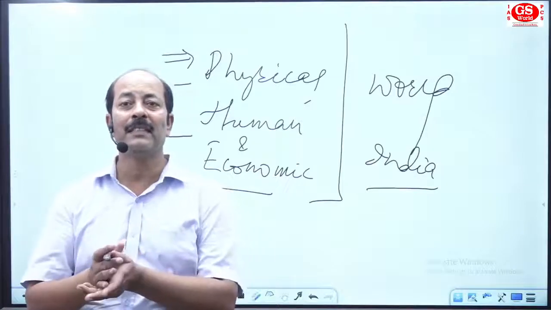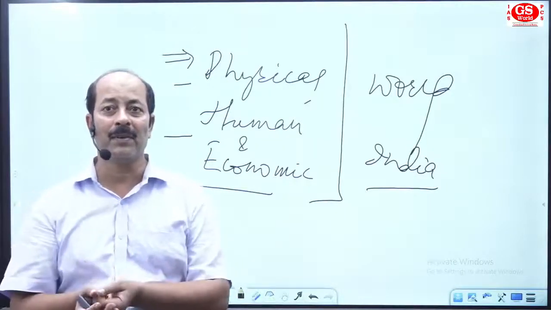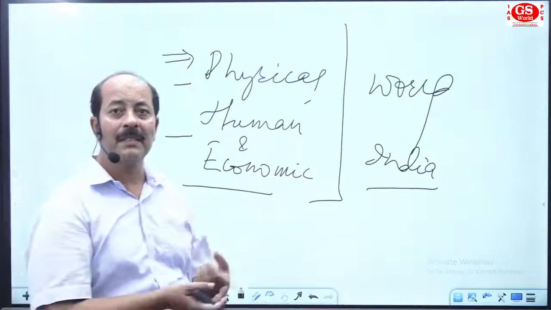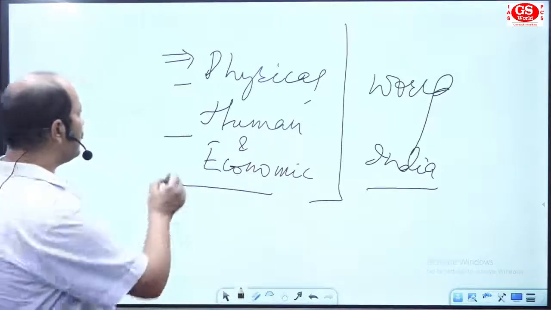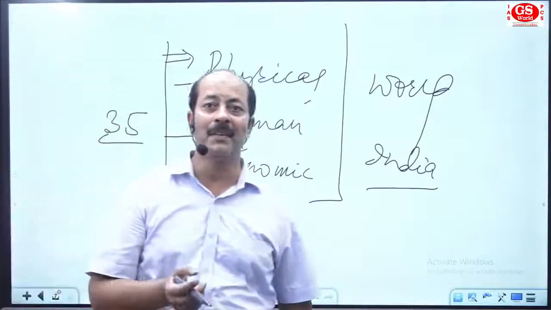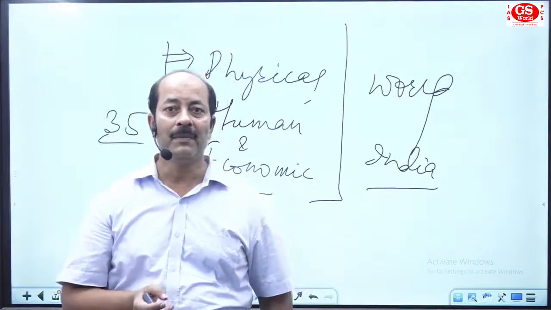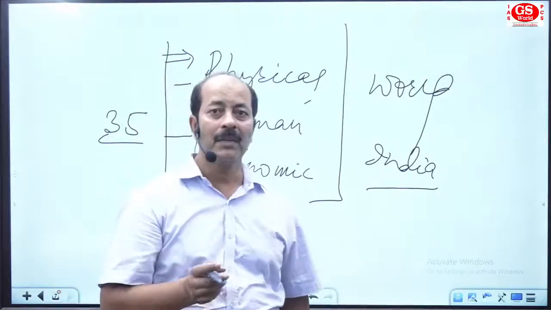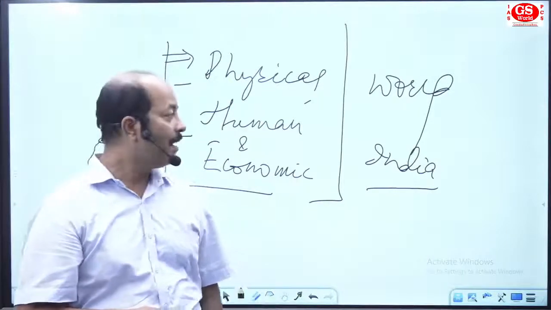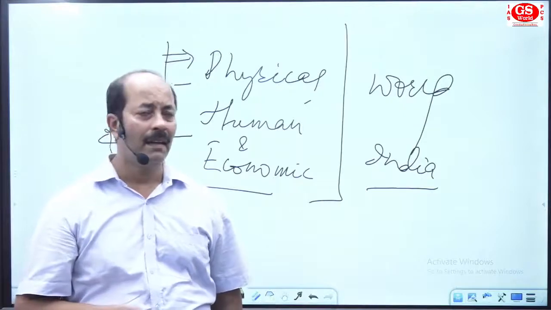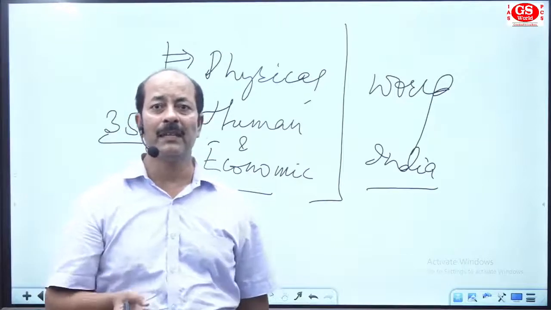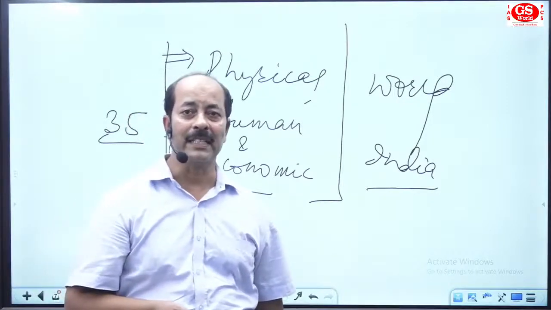Now we have to find out the detail of this syllabus, how we can understand it, and how we can solve the many questions asked in your examination. This year you will find there were 35 questions from geography plus environment and ecology. But those 35 questions are enough to qualify your examination. If you focus on this area and have very good command over it, we can solve the content and prepare in such a way that we get a very good score in the geography and environment ecology section.